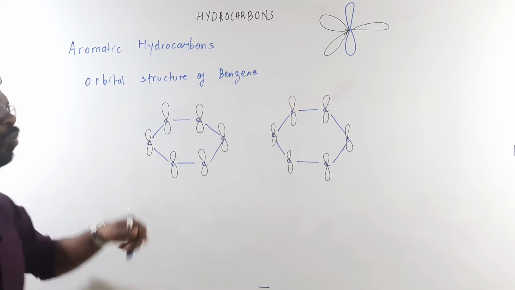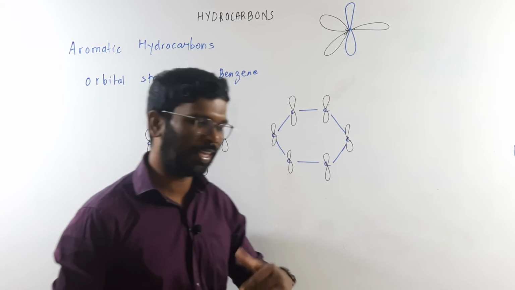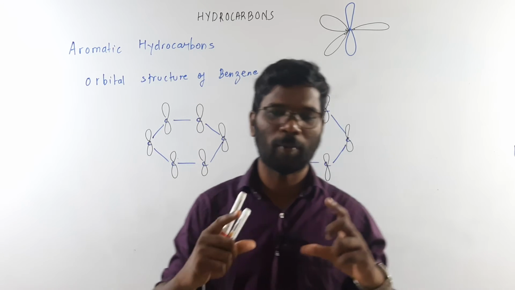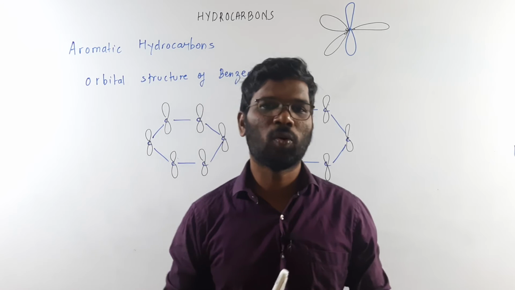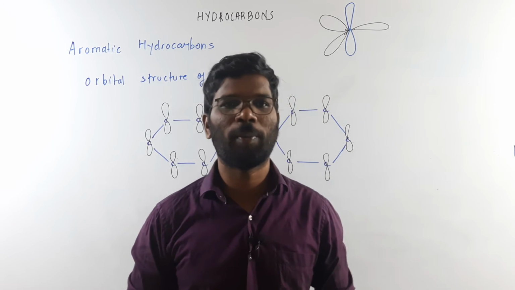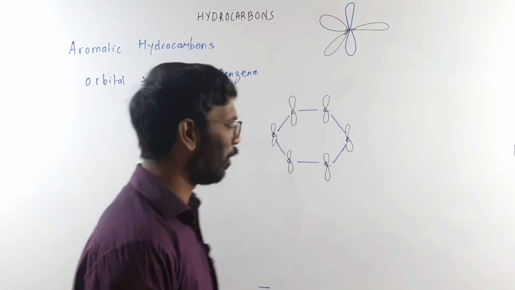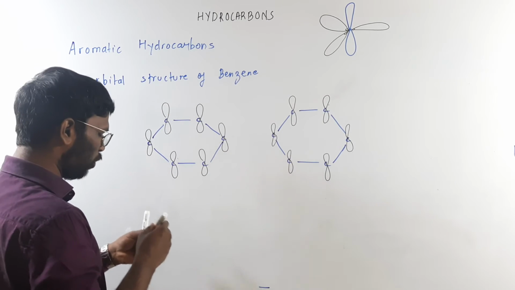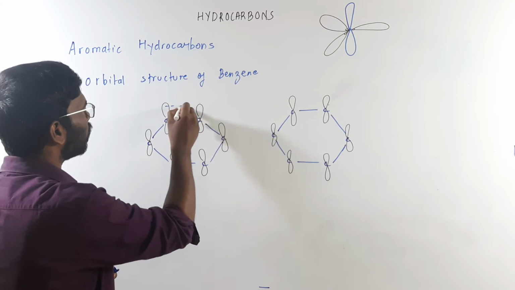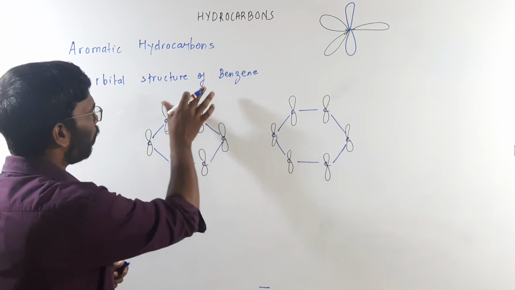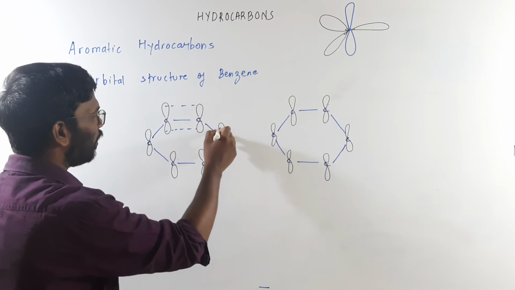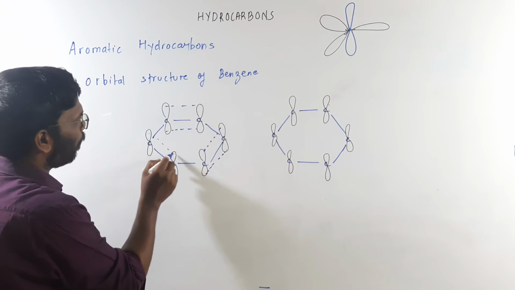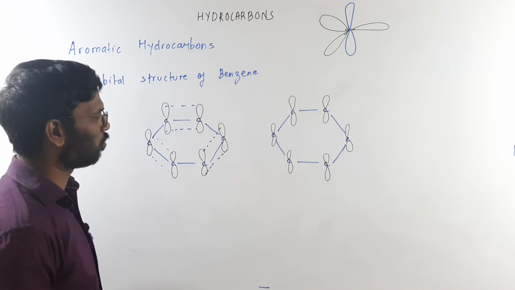Now here there are two ways of overlapping. Whenever there is a parallel overlap of the p orbitals, we call that a pi bond. If you see over here, the overlap which is possible is this. This can overlap to form one pi bond, then this will overlap to form another pi bond, and this can overlap to form a third pi bond, right?